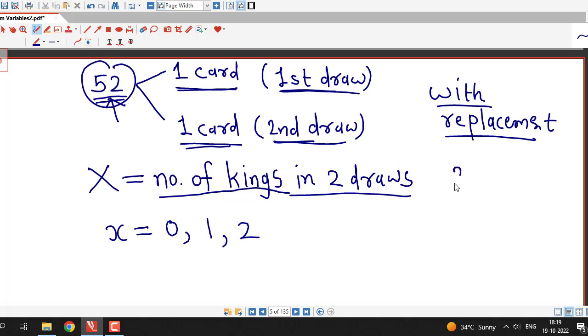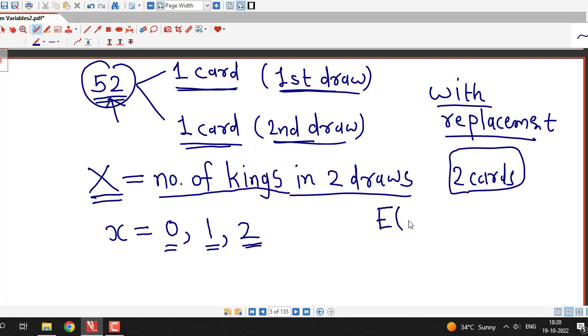We are selecting two cards successively one by one. So those two cards can be both king, or only one card can be king, or there is no king out of those two cards which we have selected in two draws. So we are asked to find out expected value of this random variable, number of kings in two draws.